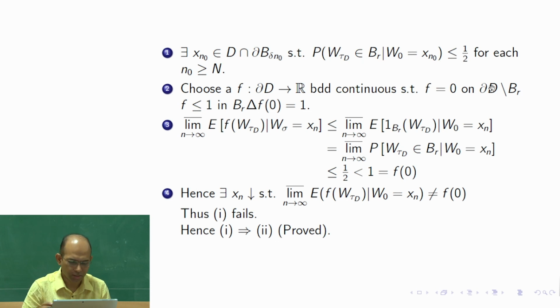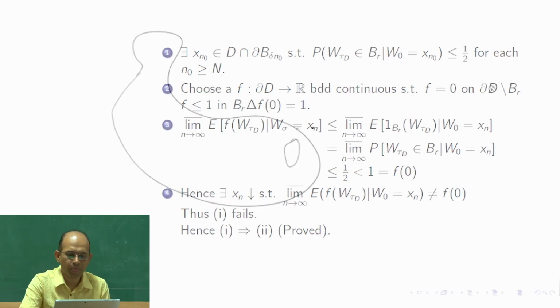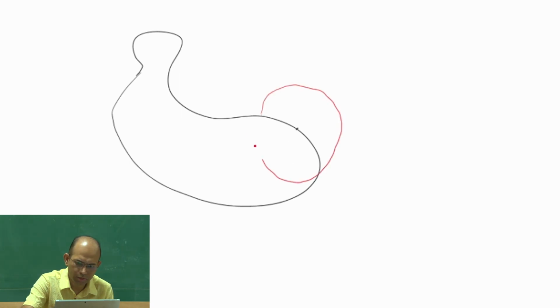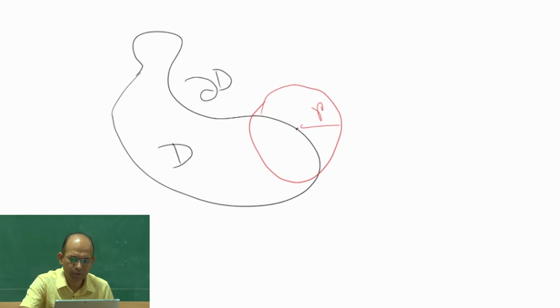So I think it is good if I draw. Imagine that this is 0, this is the ball of radius R, and this part is the boundary of the domain, this is domain D, and this is the origin.